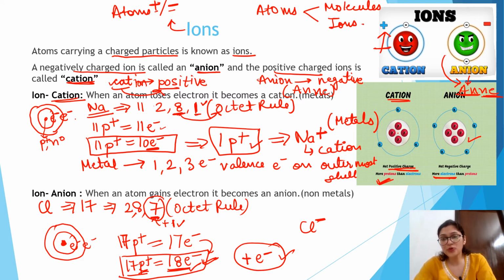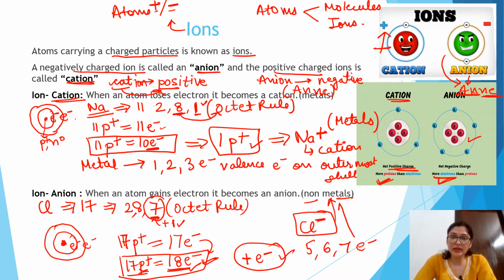Inside the nucleus, protons remain as they are, while in the outermost shell the electrons are more as compared to protons, so the net charge is negative. And negative depicts non-metals, in which the valence electrons in their last outermost shell number 5, 6, 7. Then it shows it is a non-metal, right? So in this concept, I tell you that metals have 1, 2 and 3, while non-metals have 5, 6, 7 electrons in their valence shell.